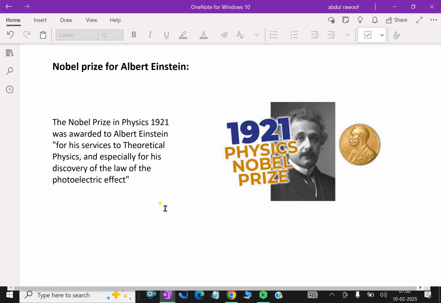In 1921, Einstein received the Nobel Prize for Physics, but for the photoelectric effect rather than for his relativity theories. During his acceptance speech, Einstein startled the audience by speaking about relativity instead of the photoelectric effect.